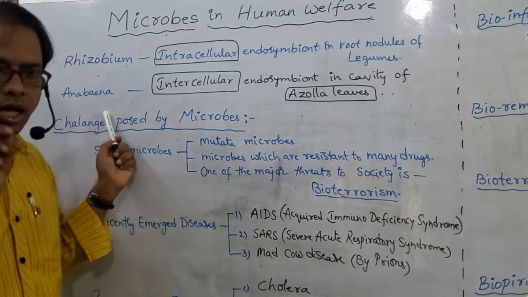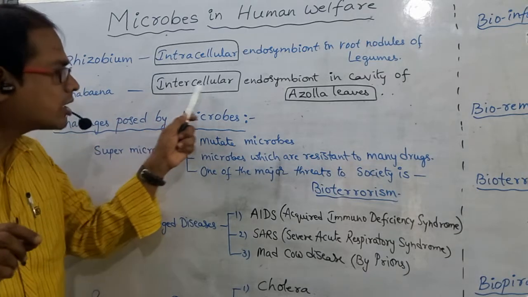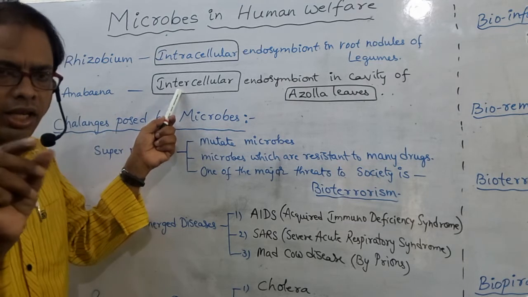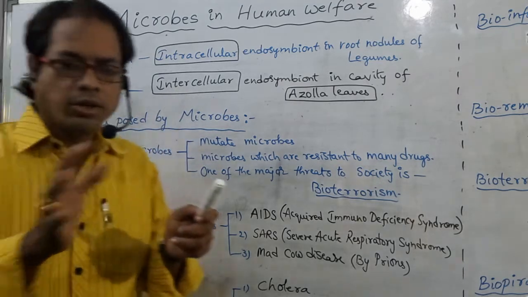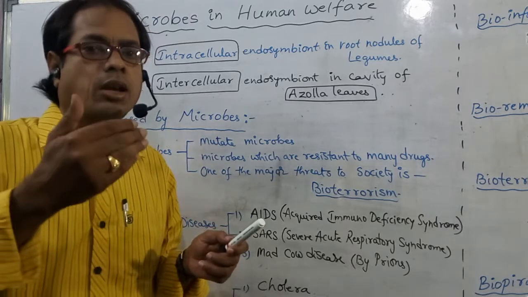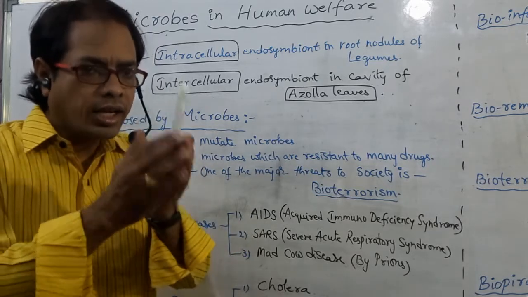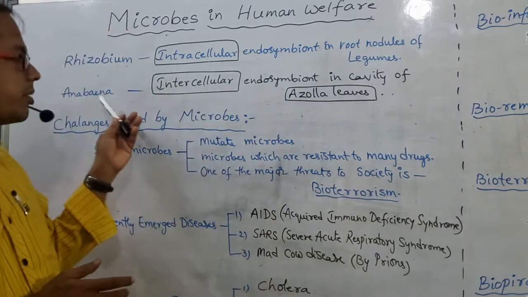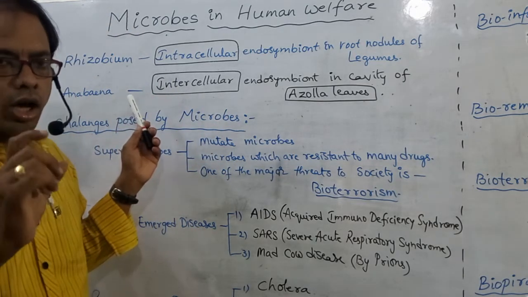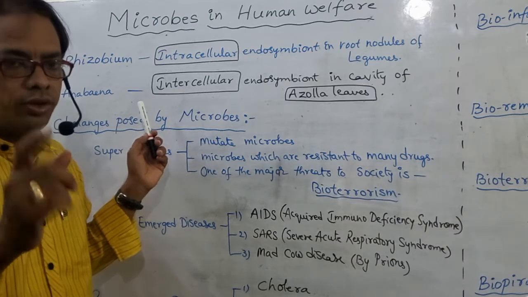See this one, Anabaena. Intercellular endosymbiont. Inter means in between. So that means in between the cells, air cavities or intercellular space are present. In those air cavities, this Anabaena is present. In which plant? Azolla. Which part? Leaves.